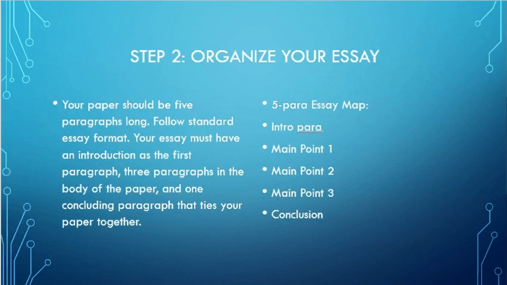Okay, this needs to be a 5-paragraph essay. So I'm just going to take a moment to talk about essays. An essay is a stylized piece of literature, which means that you have to follow the rules. It is a certain format that makes it an essay. Another stylized piece of literature is the haiku.